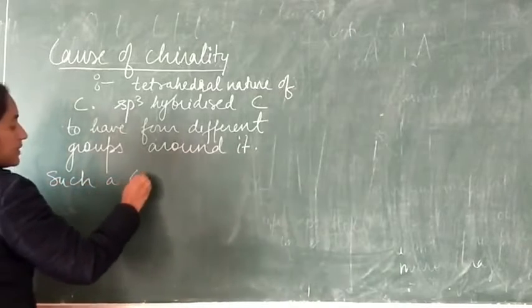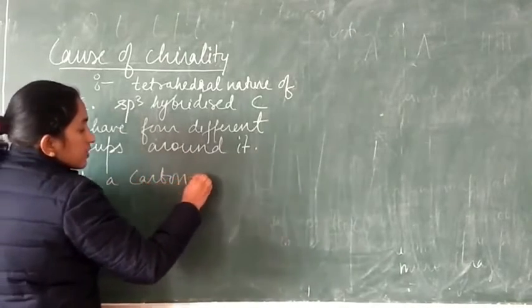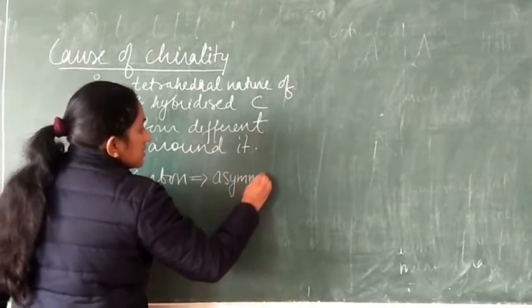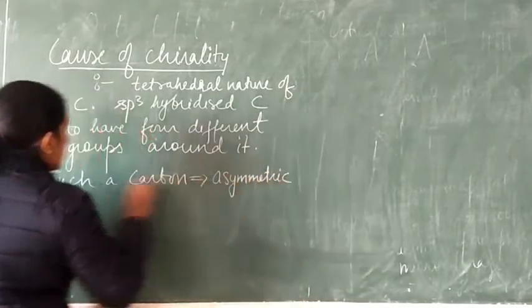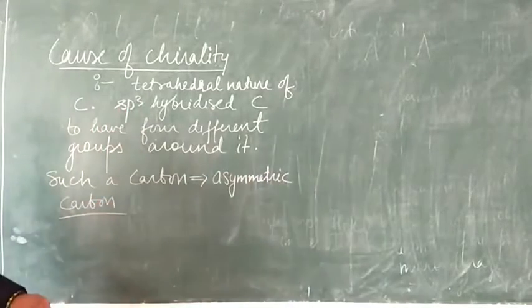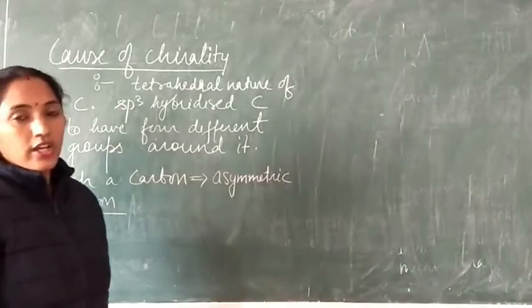Such a carbon is called an asymmetric carbon. So how are we going to identify chirality in an organic compound?